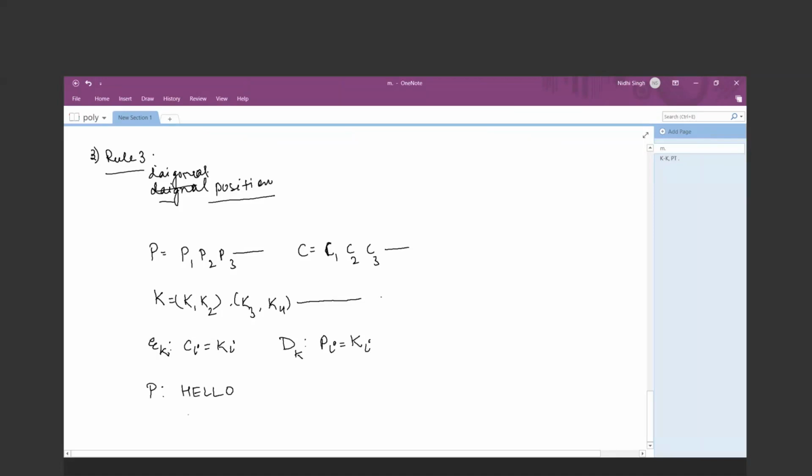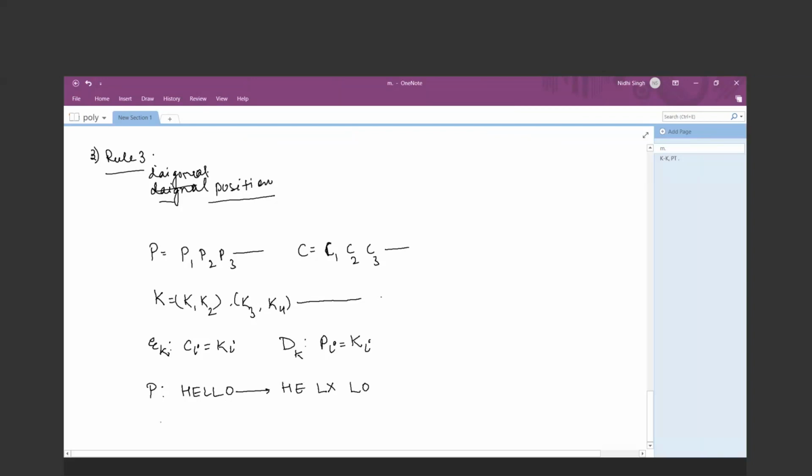Same example. So first check whether there are common occurrences of a character in subsequent positions or not. Yes, it is there. So you have to place the bogus character. My bogus character is X in my case, so LX and LO. Now check the length of my plain text, whether it is even or odd. If it is odd, then place the bogus character at the end. Otherwise, it will be okay. So yes, it is even, so I have to proceed.